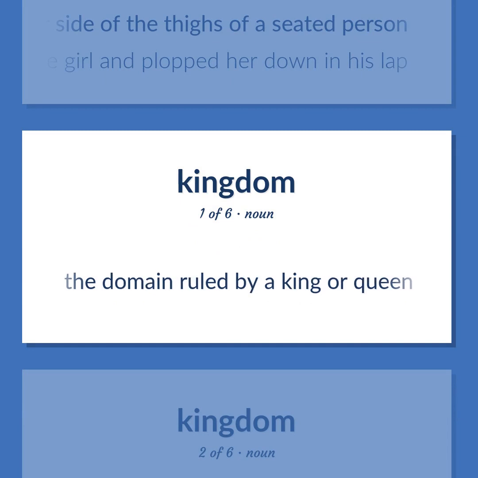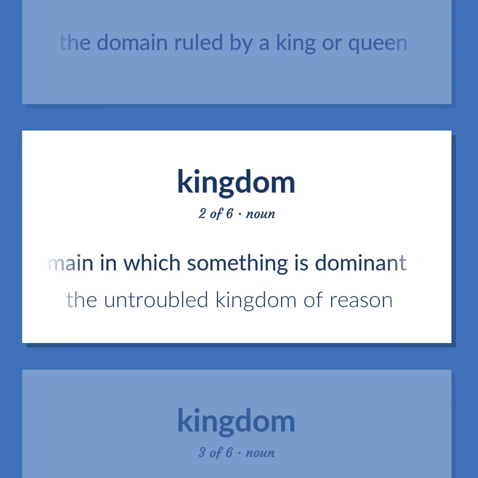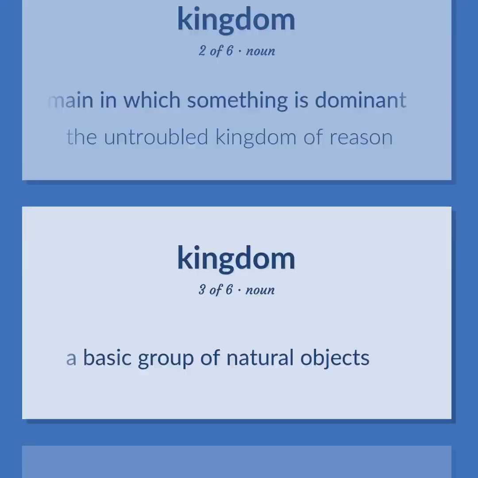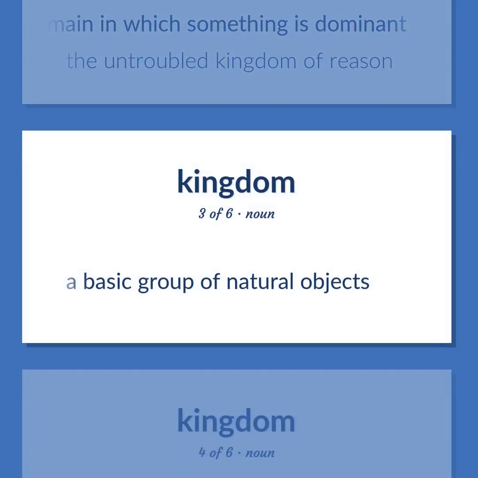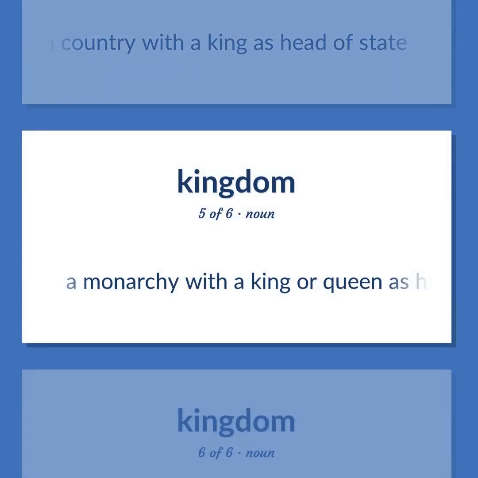The domain ruled by a king or queen. A domain in which something is dominant. The untroubled kingdom of reason. A basic group of natural objects. A country with a king as head of state. A monarchy with a king or queen as head of state.